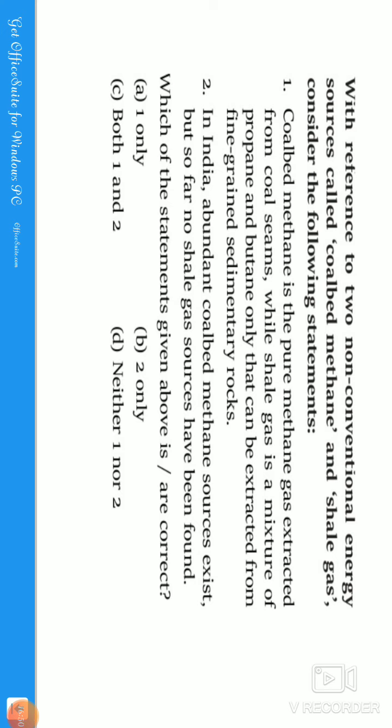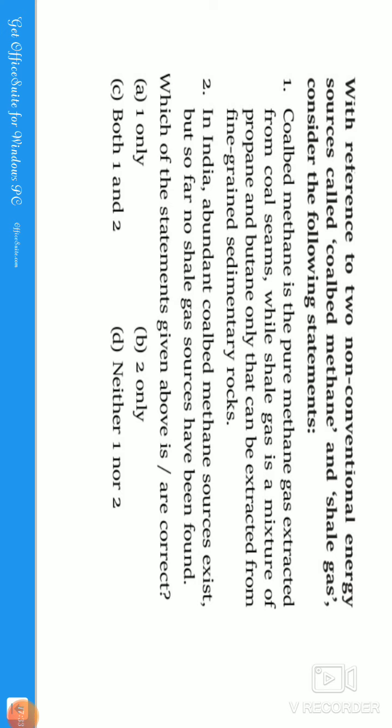So if we see the statement, coal-bed methane is a pure methane gas extracted from coal seams, while shale gas is a mixture of propane and butane only. Guys, whenever you get "only", we need to think once, twice, and thrice. As I said, shale gas contains natural gas, ethane, propane, butane, and also pollutants like carbon dioxide, nitrogen and hydrogen oxide. So it is not a mixture of only propane and butane, guys. It can be extracted from fine-grained sedimentary rocks. It contains ethane also, guys. So the first statement is wrong.